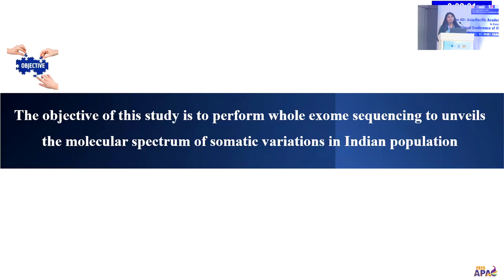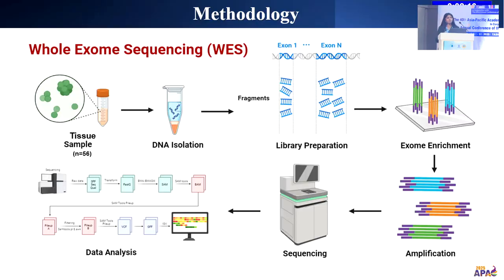The objective of this study is to perform whole exome sequencing to unveil the molecular spectrum of somatic variations in the Indian population, as we are only showing the mutations in tissue samples. That's why we are showing somatic variations. This is the methodology in which we took tissue samples. The number of patients was 56. We isolated the DNA, made the library, and then did exome enrichment to capture our gene mutations, and then we used the Illumina sequencer. Then we analyzed our mutations in secondary and tertiary analysis.